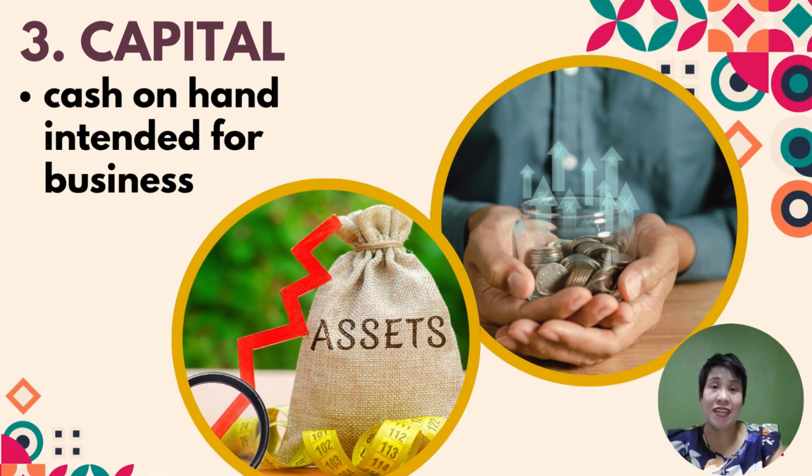The third is capital. So basically, when we talk about capital, we refer to the cash on hand intended for business. However, it's not just about cash, but it's also about the other assets that entrepreneurs own, like, for example, the machines or equipment, other properties, land, or maybe building. These are assets that can be used to run the business, to start the business.